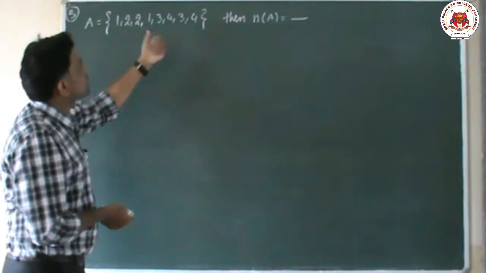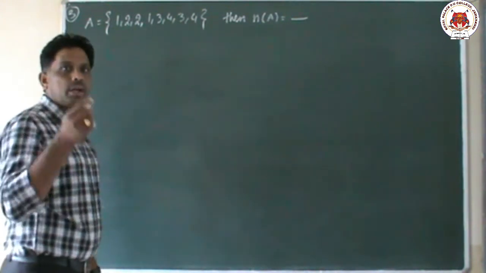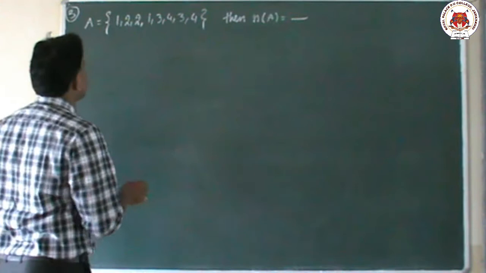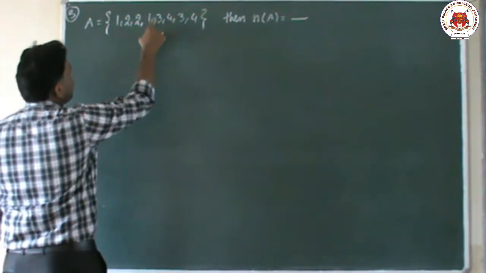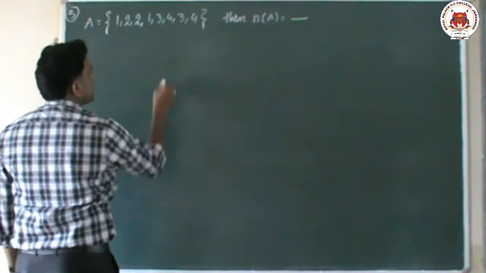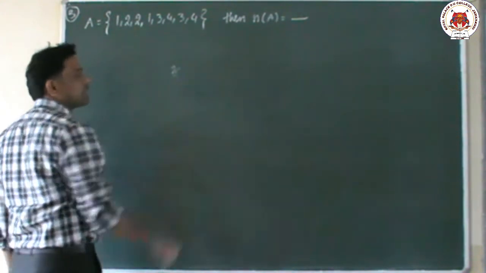Now come to the point. This is a set A. How many elements are there? Commonly we will make a big mistake. What is the mistake? We'll count 1, 2, 3, 4, 5, 6, 7, 8, so n of A equal to 8. This is the incorrect answer.